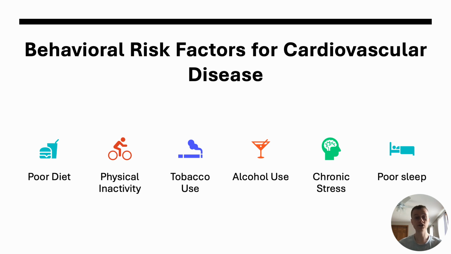Along the lines of risk factors, similar behavioral actions that increase the risk for obesity and diabetes are the same for various cardiovascular diseases. These include poor diet, physical inactivity, tobacco and alcohol use, chronic stress, and poor sleep. The similarities between behavioral risk factors and these chronic conditions highlight the interconnectedness of lifestyle-related diseases and their risk factors. So when an individual is at risk for one chronic disease, they are likely at risk for many others.